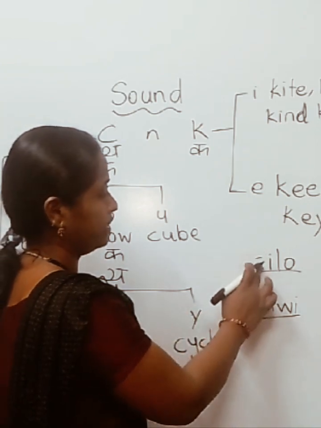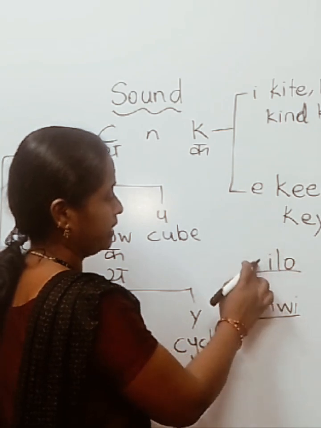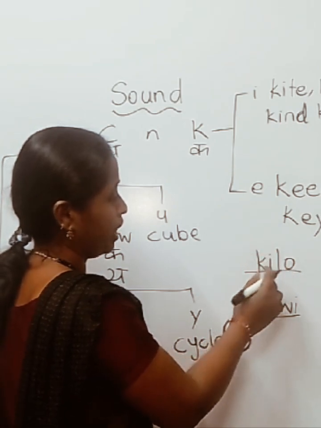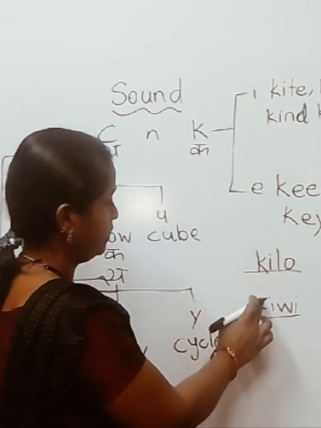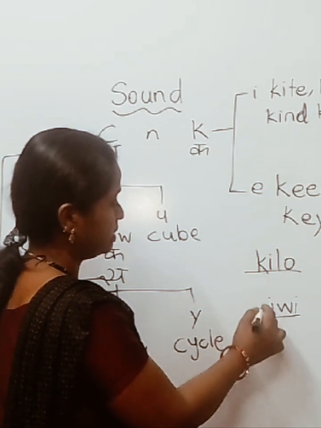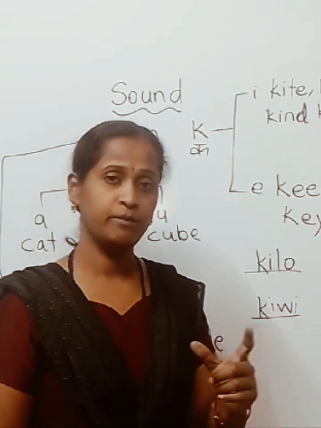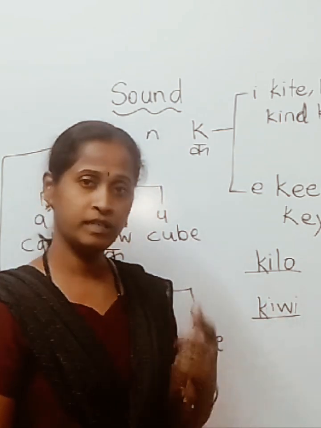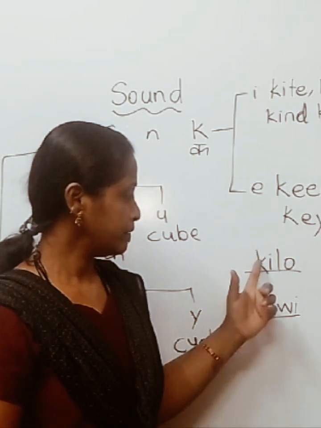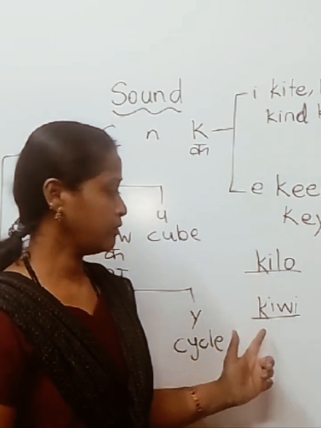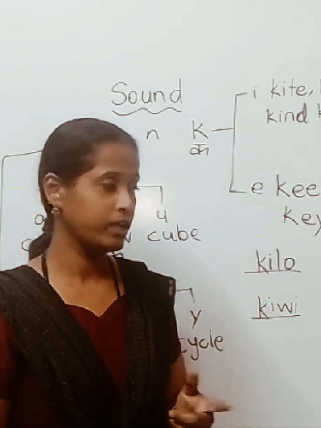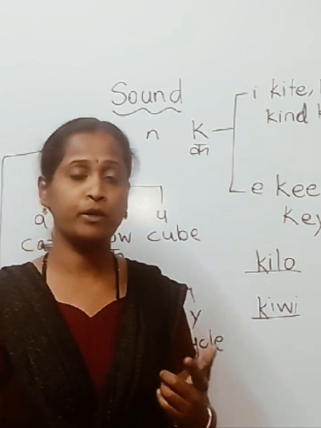So to clear their doubts, erase this letter and write K. Now the correct word is kilo. Erase this letter C, write the K. Now the correct word is kiwi. Kiwi means a fruit. Kilo means a kilogram. So make them clear this doubt. If this doubt is not clear, they might get confused, not only children but younger people also.